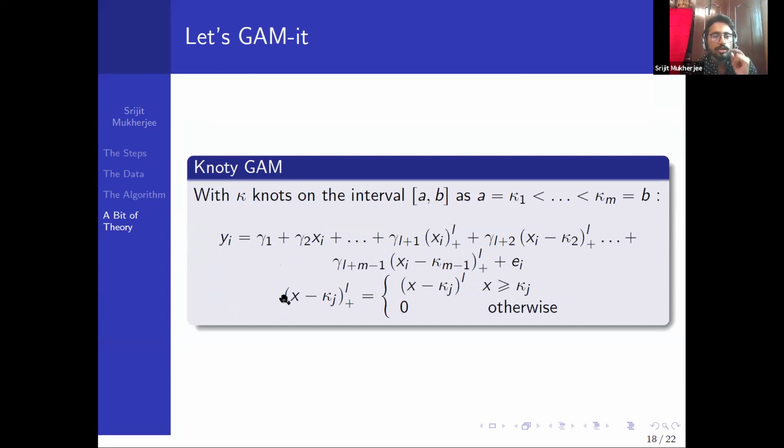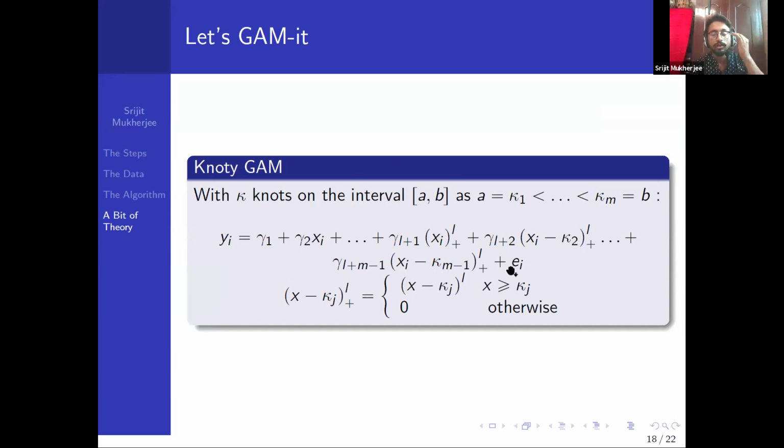So why is a knot useful? Because we introduce a knot so that between the knots it is doing polynomial regression, which is also called spline regression. It does polynomial regression between the knots, and at the knots the function is continuous. Those are the usefulness of the knots. That's why it's defined like this.